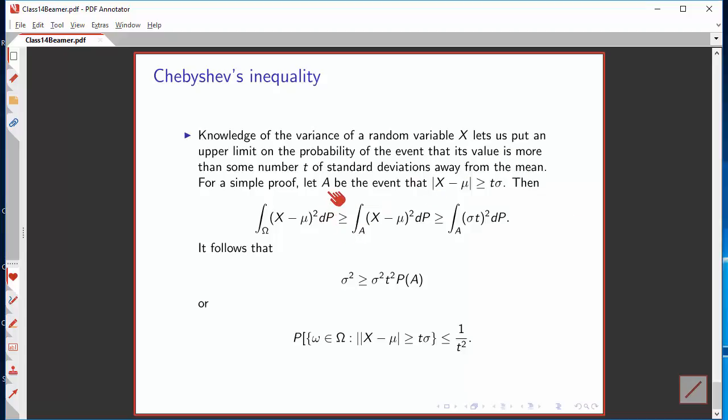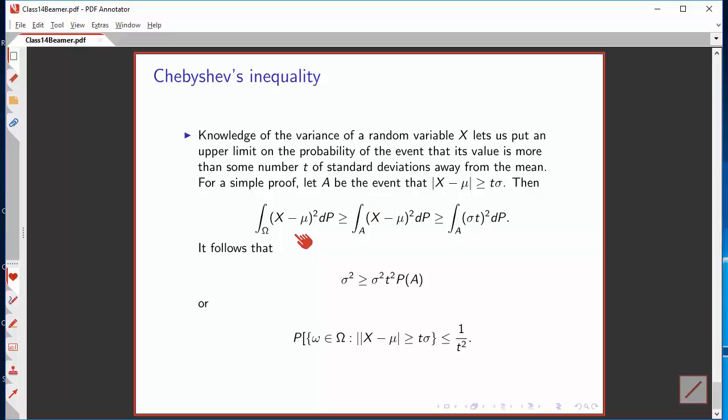To prove this, let me denote by A the event that we are at least t standard deviations away from the mean. That is, if I take the absolute value of x minus its expectation, that quantity is greater than or equal to t times the standard deviation.